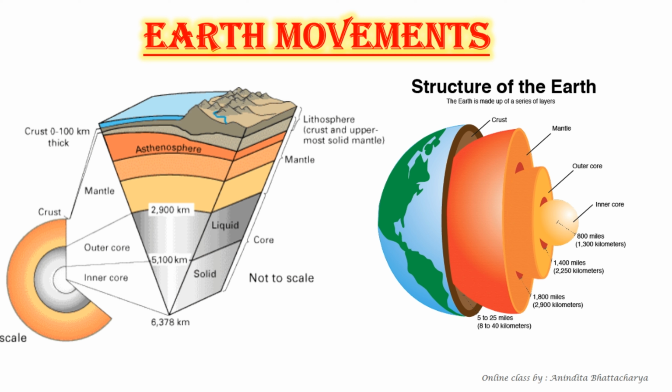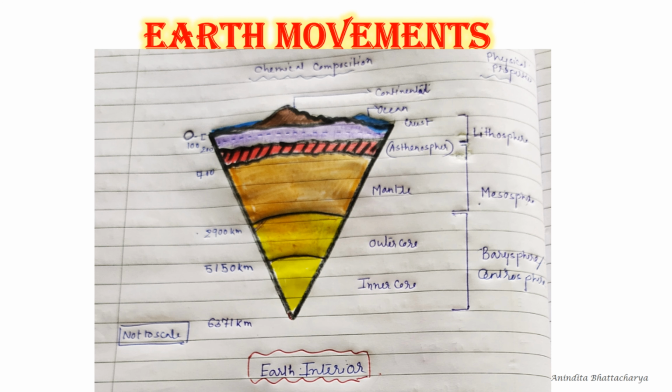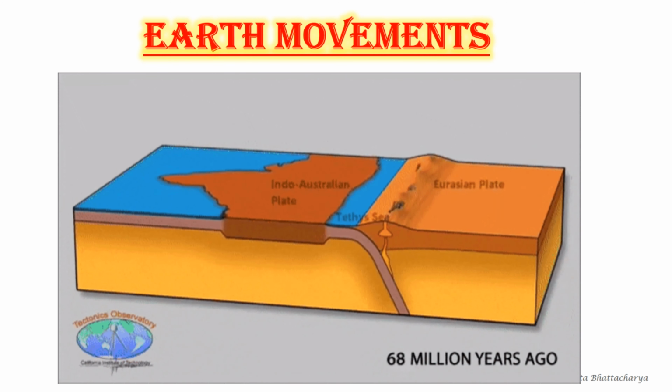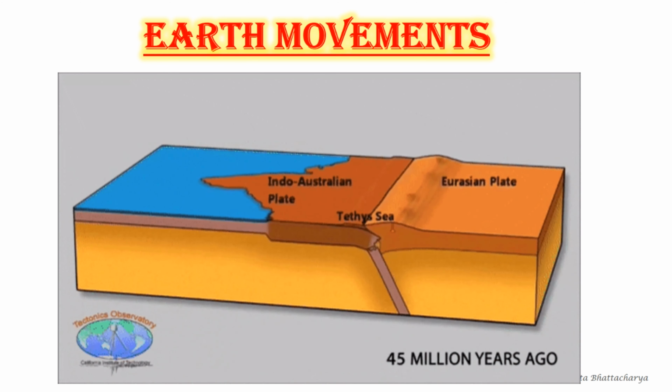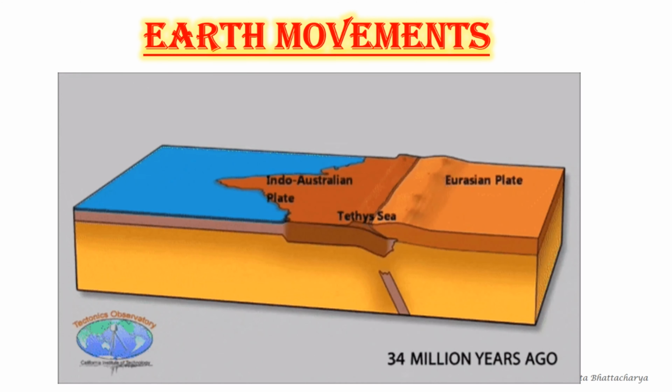So the earth crust has two crustal layers, and along with the uppermost layer of the mantle, they are referred to as the lithosphere. It means the lithosphere has continental plates and oceanic plates. You will be surprised to know that these plates move around very slowly, just a few millimeters each year. The movement of these plates causes changes on the surface of the earth.